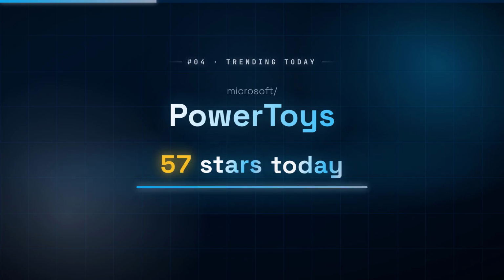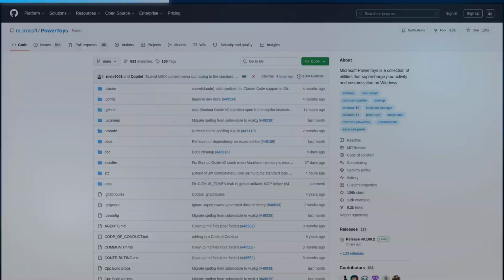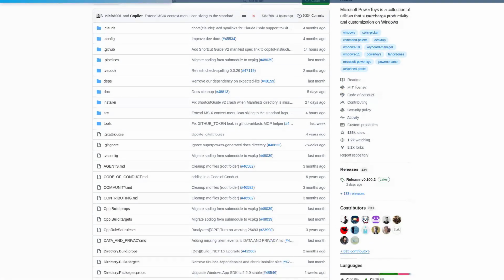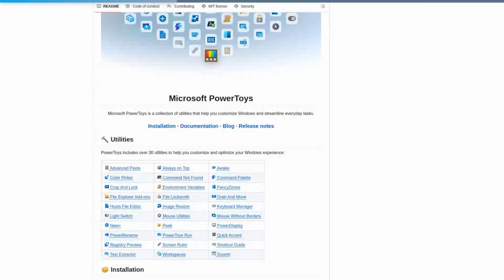Number 4, PowerToys, 57 new stars today. Developers and power users waste hours on repetitive Windows tasks, resizing windows, remapping keys, renaming files, that the OS leaves undersupported. PowerToys fixes this with a suite of free, system-level utilities that blend seamlessly into the shell.